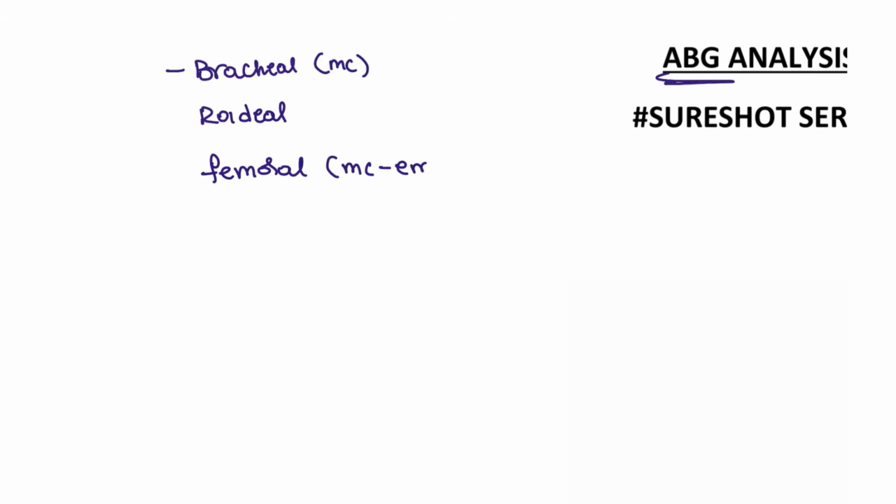Next, ABG analysis. When we say ABG analysis, where are you going to check? The brachial artery. The sample can be taken from the brachial artery, or from the radial. In emergencies, for easy access you can get it from the femoral artery. This is the most common in emergencies, because sometimes the brachial pulse is unable to be palpated.